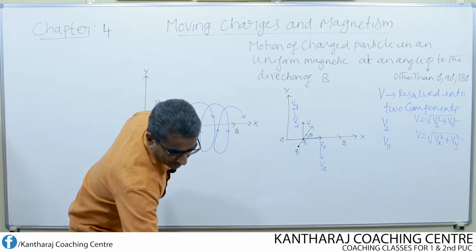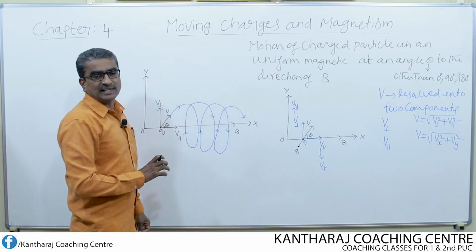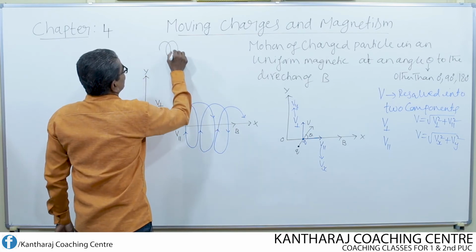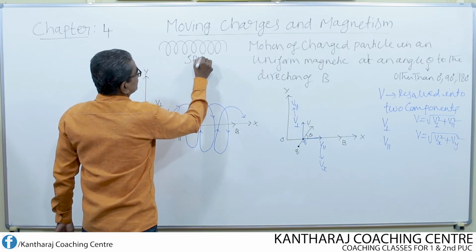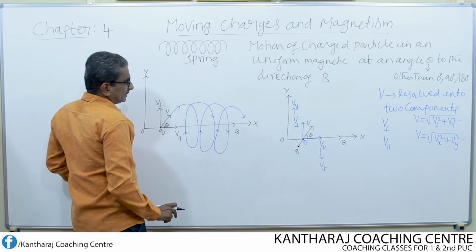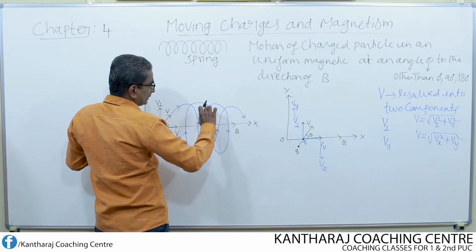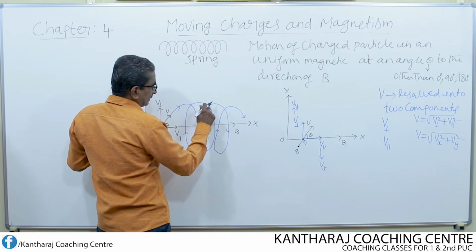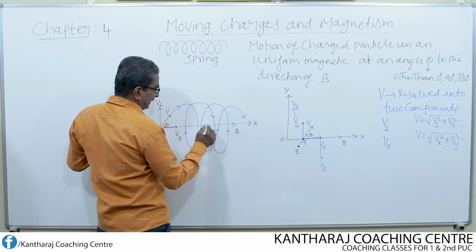First one is about the radius of this helical path. This is nothing but the helical path. Helical means spring-like structure, like this loop of the spring. So this is now the radius. Right from this point to this point, or from here to here, this can be considered as the radius.